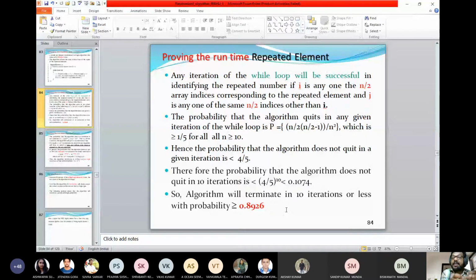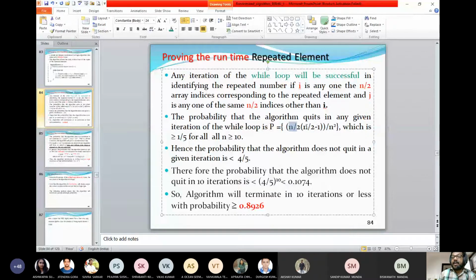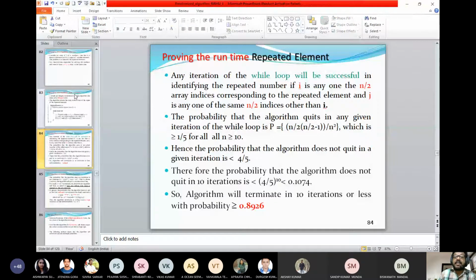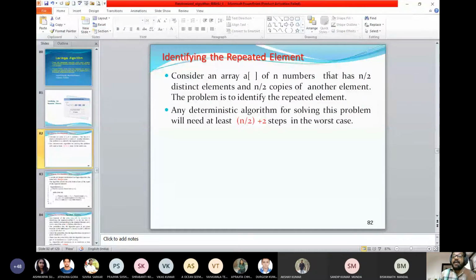So the probability that the algorithm quits in a given iteration of the while loop, how is this probability calculated? That means you take a set of n elements. You are looking into the number of power sets. Let me go back to the condition. What is the condition? The condition is that we have an array that has n by 2 distinct elements and n by 2 copies of one element.